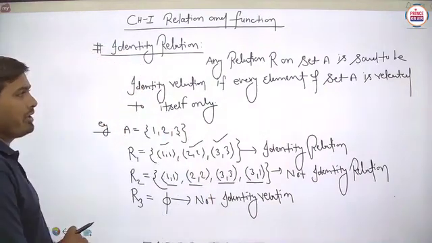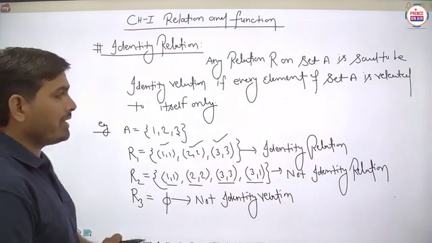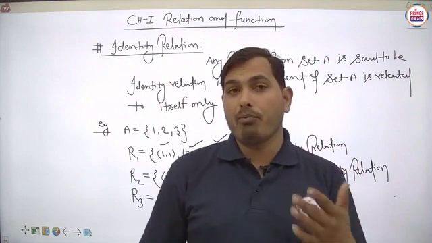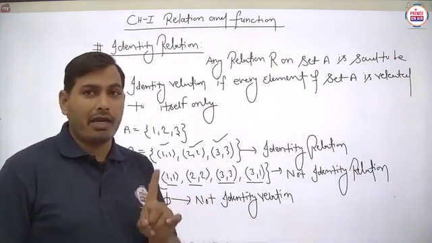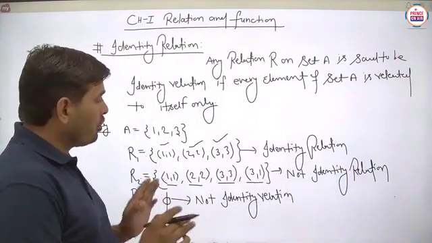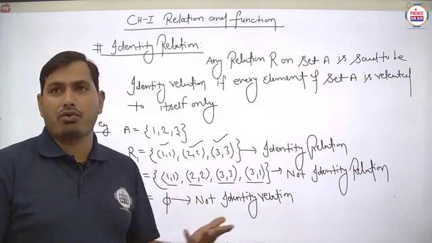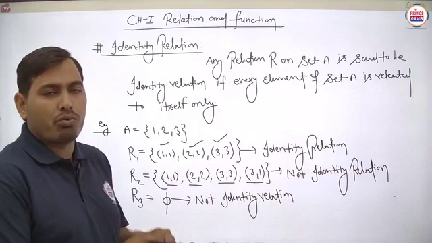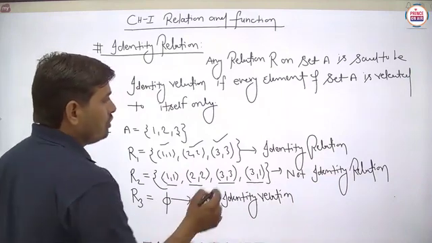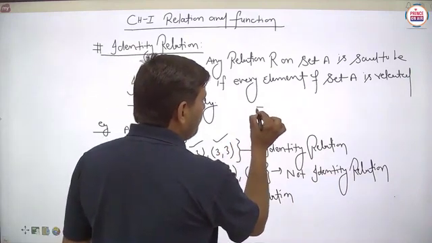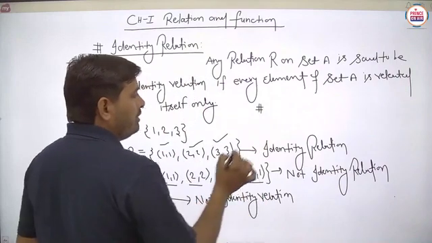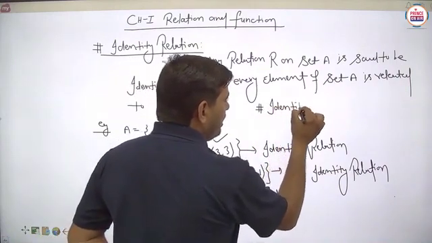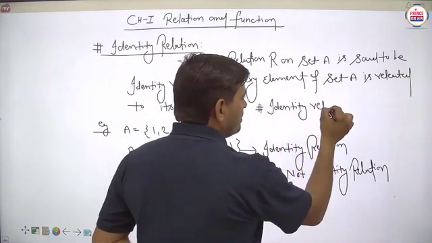And one important thing: on any set, the identity relation will be unique. That's the very important thing, because only one identity relation you can make here, no more than one, because only the ordered pairs of each element with itself are available. Is it clear? So it is the very important thing student we can remember here: the identity relation is unique.